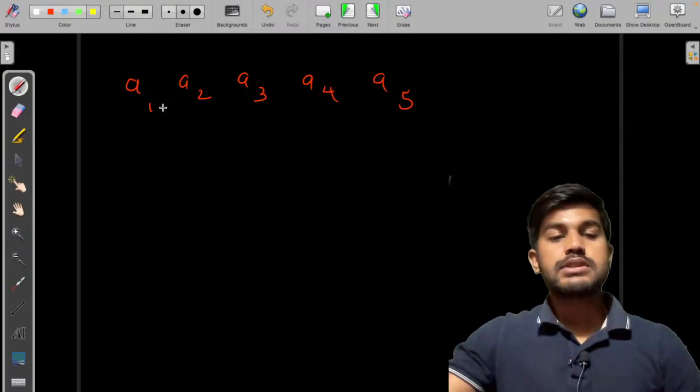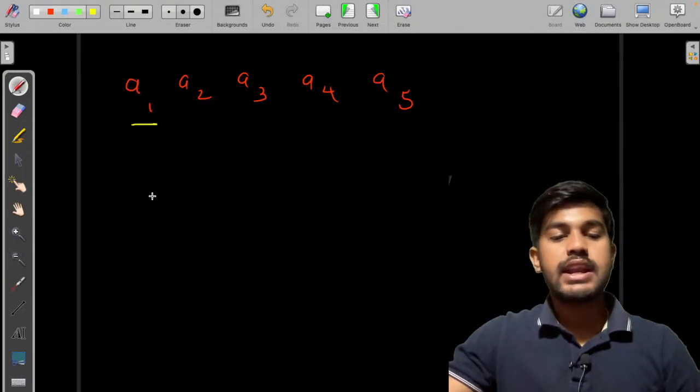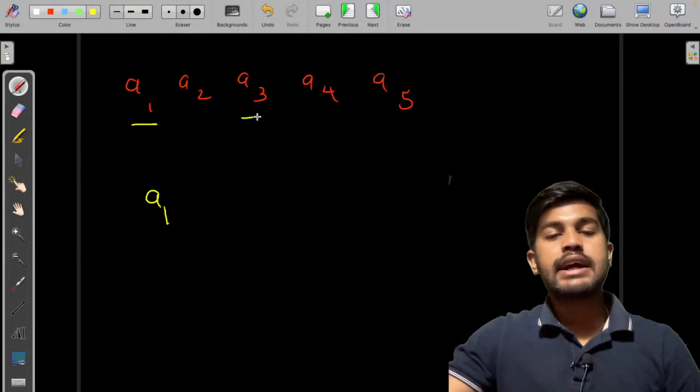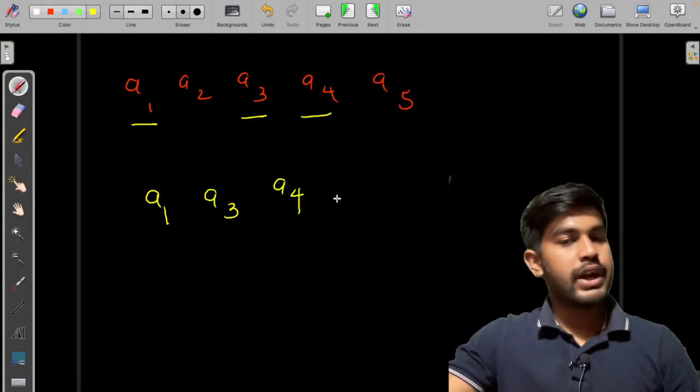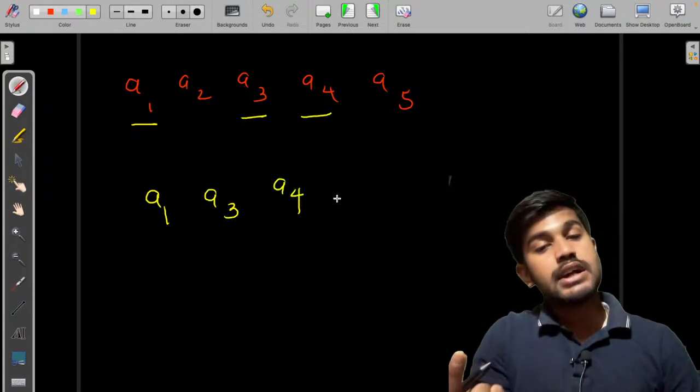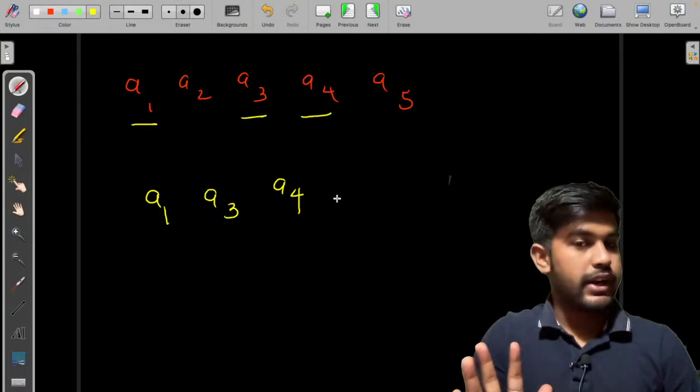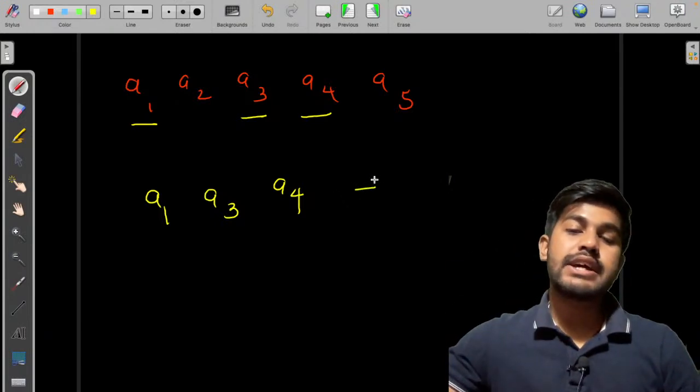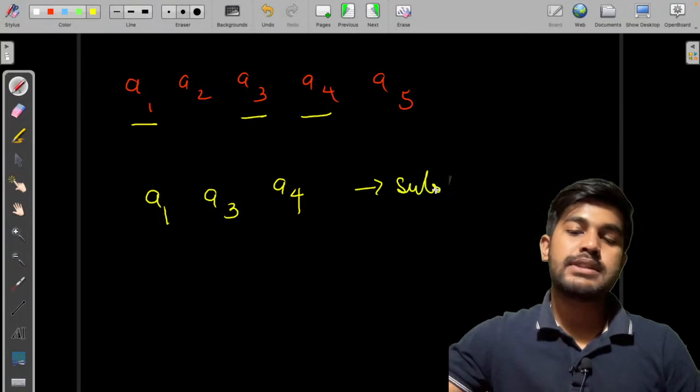Suppose I take out A1 and write here A1, I take out A3 and write here A3, and I take out A4 and write here A4. This can be continuous and this can't be continuous. And this thing is known as a subset.